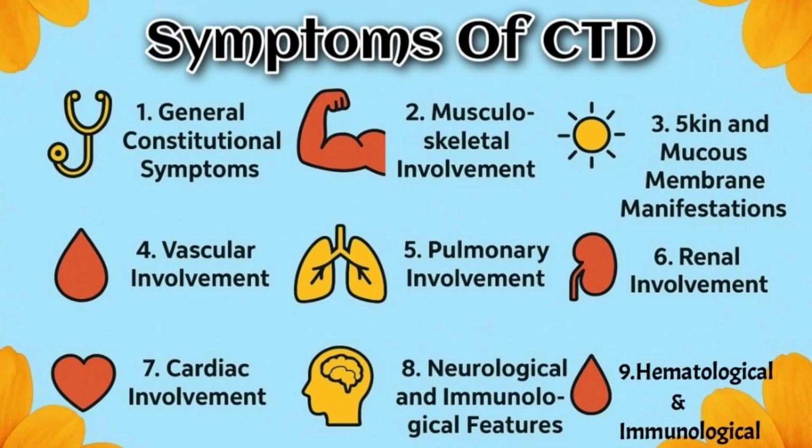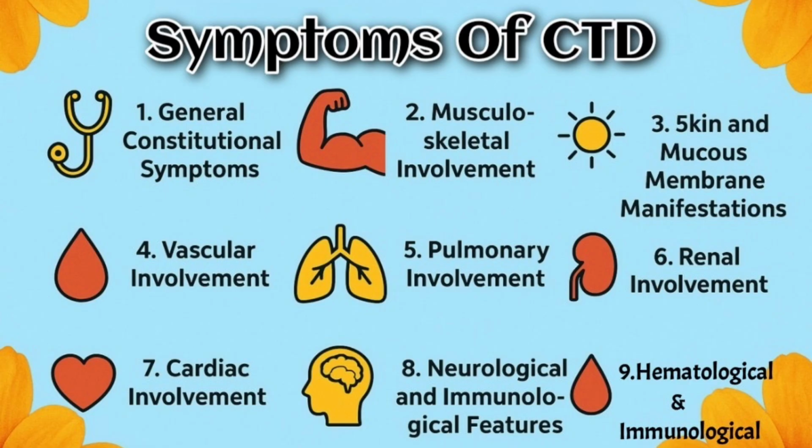General constitutional symptoms reflect systemic inflammation and immune activation. Common signs include fatigue, low-grade fever, weight loss, and malaise. For example, a patient with early lupus or mixed connective tissue disease may present with vague fatigue and low-grade fever before any organ-specific signs appear.